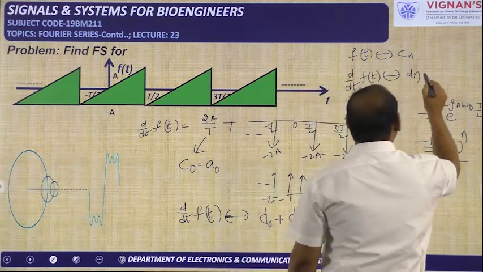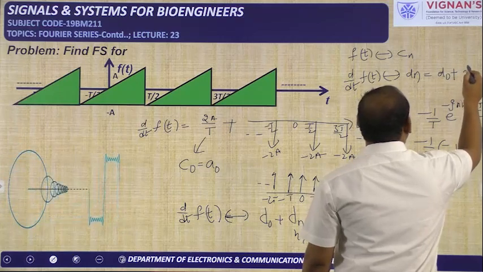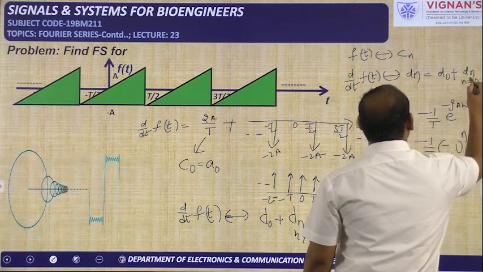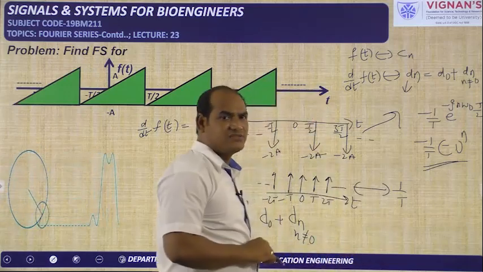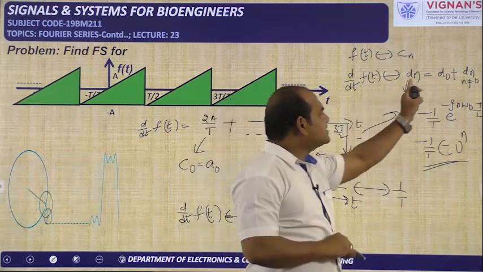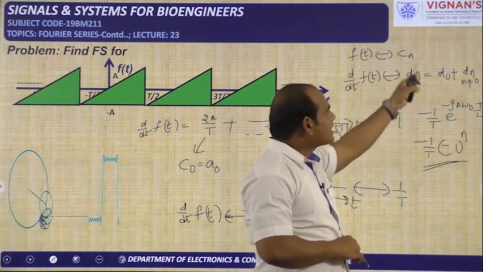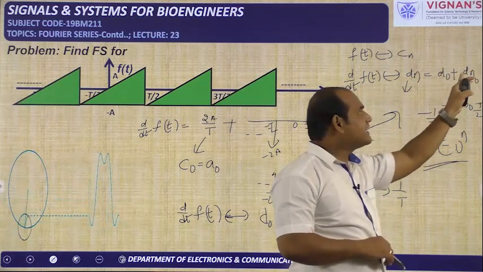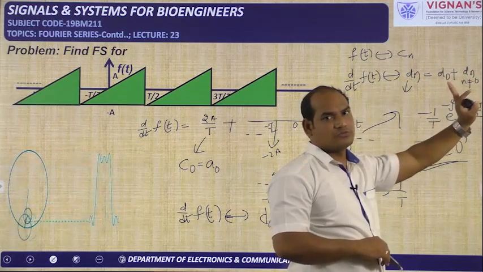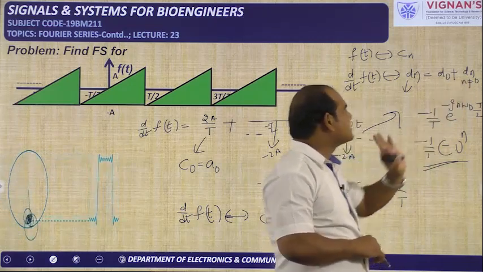But what we are doing, this Dn we are splitting like this, D naught and Dn where n is not equal to 0. Dn means n value should be changing from minus infinity to plus infinity, but whenever you are taking n equal to 0, the coefficient is represented with D naught, and the remaining all the times the coefficient is represented with Dn only, where n is not equal to 0.